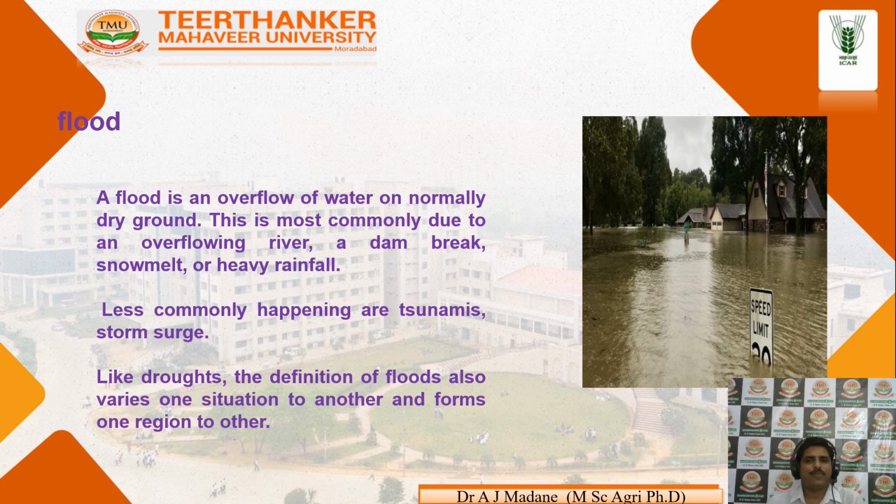Next weather hazard, flood. You can see the picture. From this picture you can understand that a flood is an overflow of water on normally dry ground. This is most commonly due to the overflowing of rivers, dams, lakes, and irrigation. Less commonly, it happens through tsunamis and storm surges. Like drought, the definition of floods also varies. The simple definition: a flood is an overflow of water on normally dry ground. If there is dry ground with no continuous stagnation of water, and there is overflowing of rivers, dams, lakes, and snowfall or heavy rainfall, that condition is called a flood.